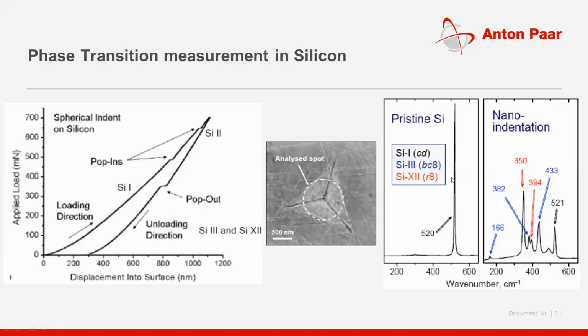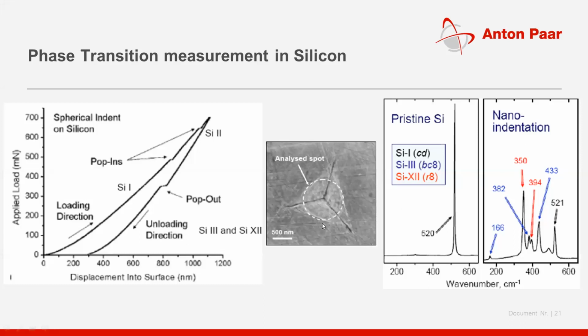First, before indentation: the left-hand curve shows the graph without the nano indentation experiment, and the right-hand side is the graph after the nano indentation experiment. You will see a different phase of silicon emerging after the experiments.